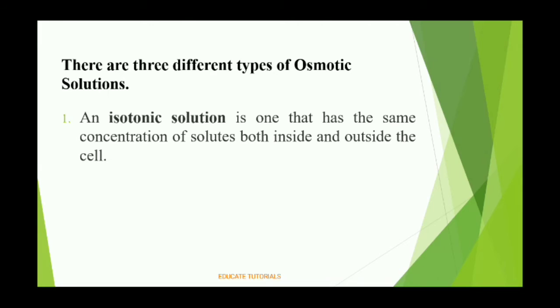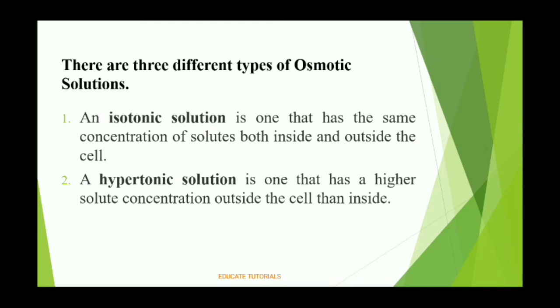So we can study each osmotic solution individually. The first one, an isotonic solution, is one that has the same concentration of solute both inside and outside. Iso means the same, so the same concentration on both sides of a cell means an isotonic solution. And another one is hypertonic.